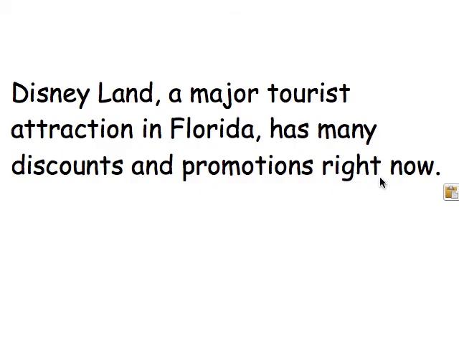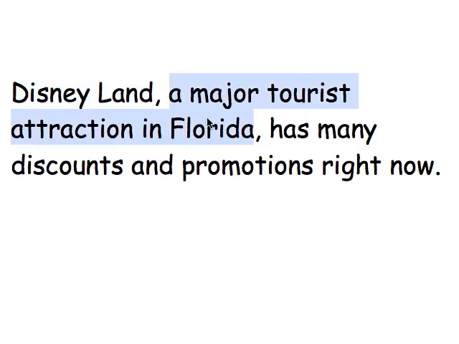Insertions are similar to interrupters. Sometimes we insert extra information, and if that information is commonly known by most people, we should put commas before and after to indicate that it's unnecessary information. Disneyland, a major tourist attraction in Florida, has many discounts and promotions right now. Has anyone never heard of Disneyland? Does anyone not know that it's a major tourist attraction and even that it's in Florida?